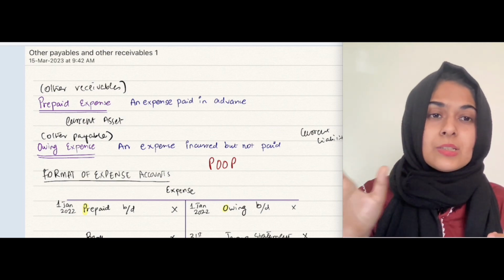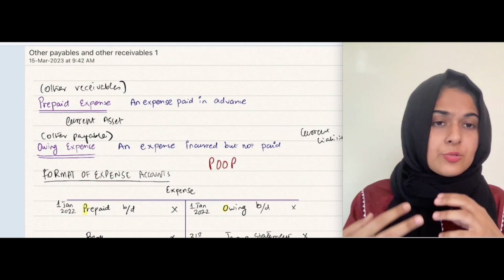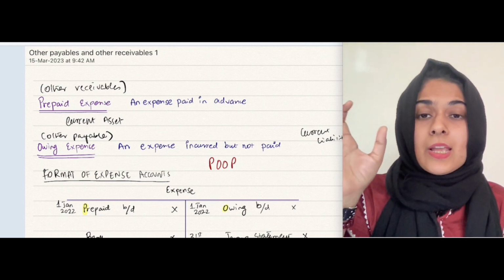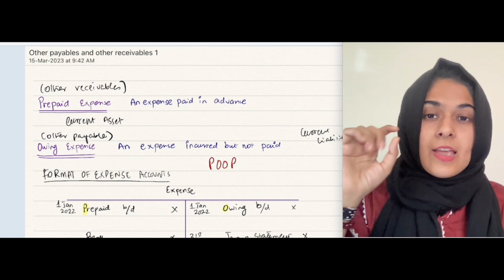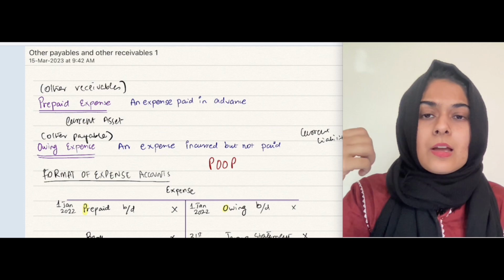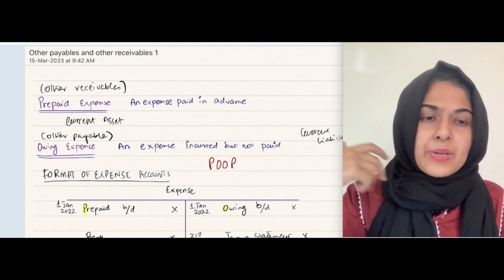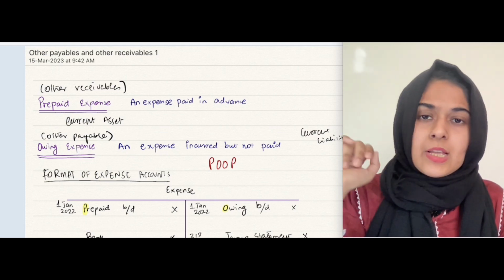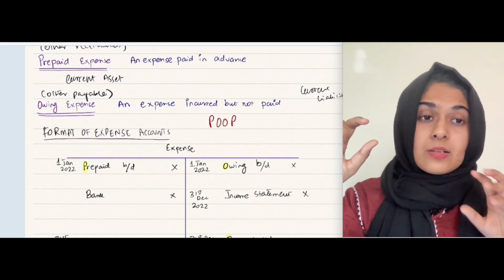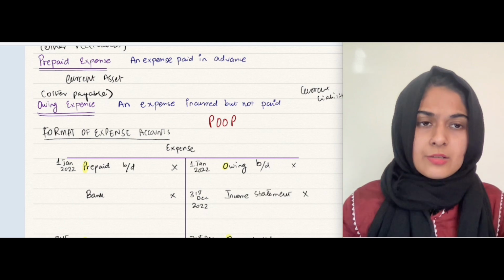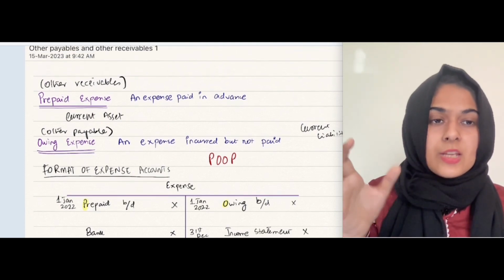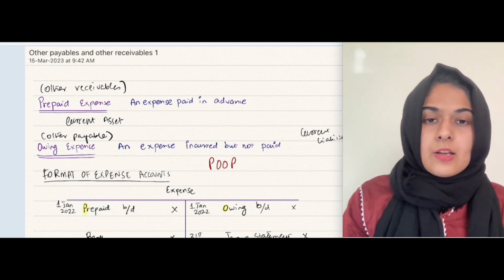So if you know the other names for owing, you will be able to easily identify that it is owing. And one more thing, prepaid is paid in advance, right? Simply paid for the next year or paid in advance. So this way students can recognize these terminologies, even if the examiner changes them sometimes. That's it.